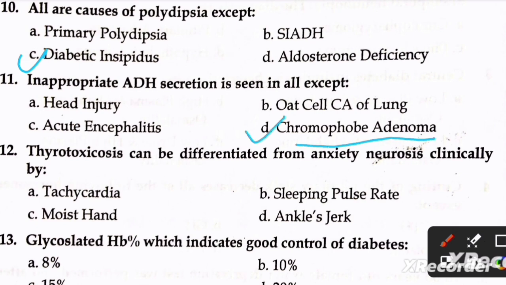Next question is, thyrotoxicosis can be differentiated from anxiety neurosis clinically by A, tachycardia, B, sleeping pulse rate, C, moist hand, and D, ankle jerk. Right option is C, moist hand.